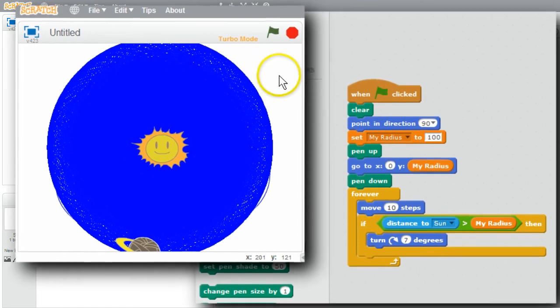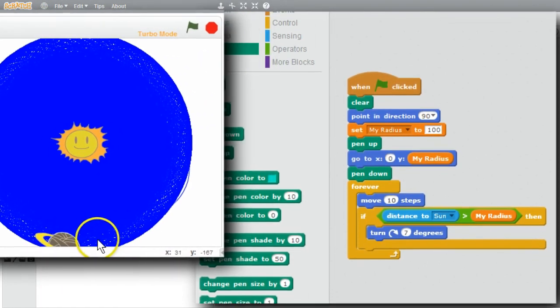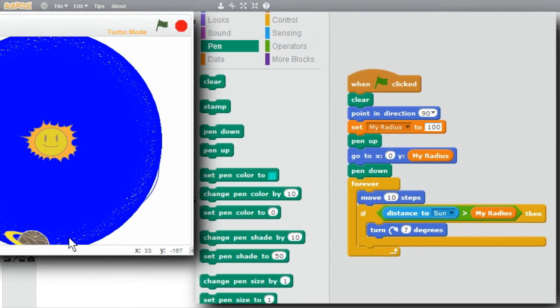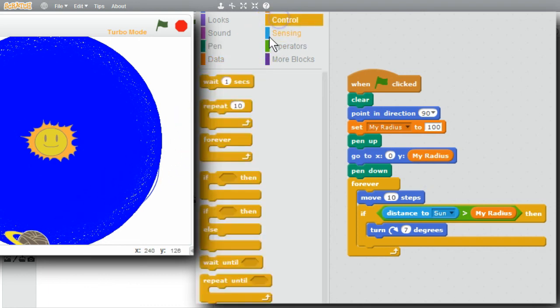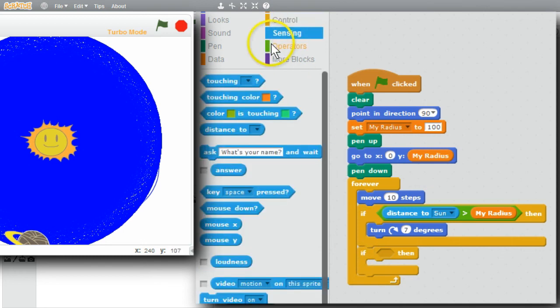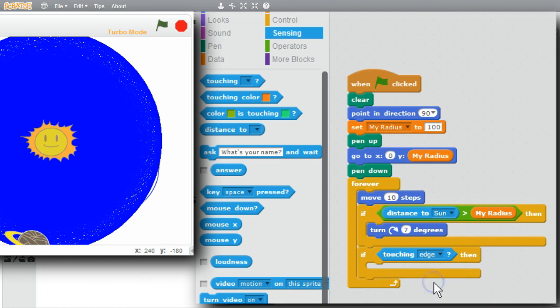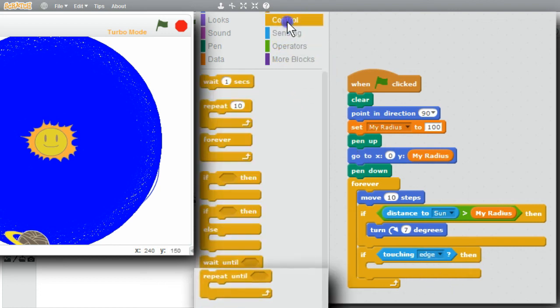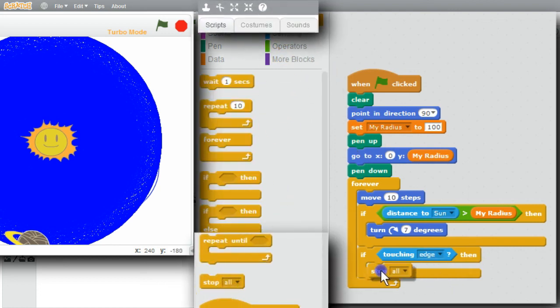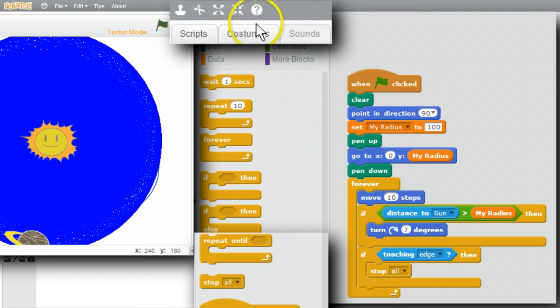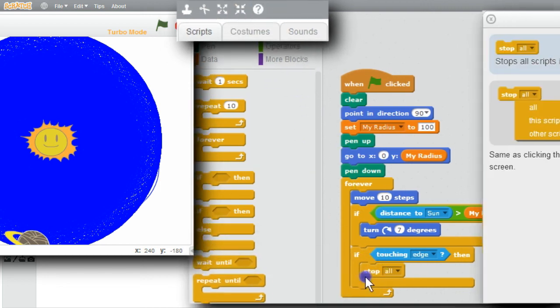What if I'd like to know when the planet hits the edge of the stage? I can have the program stop itself when it does. If it's touching the edge, Control, if, go to Sensing. If it's touching the edge, I want to stop. Control, Stop All. I'll get the help block for Stop All.